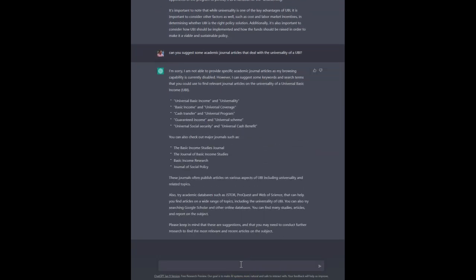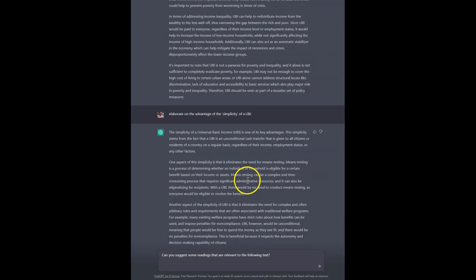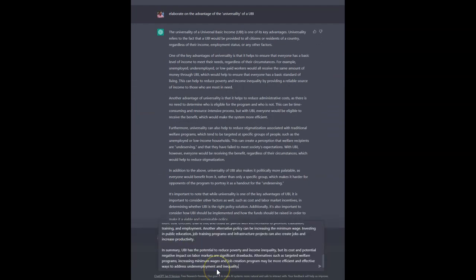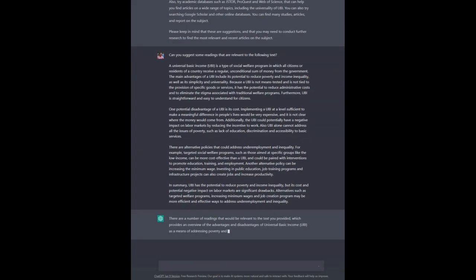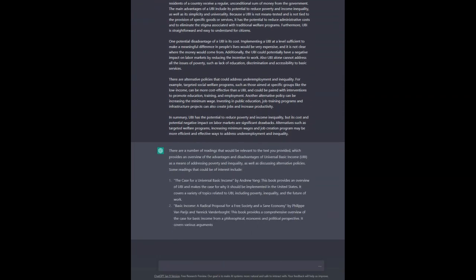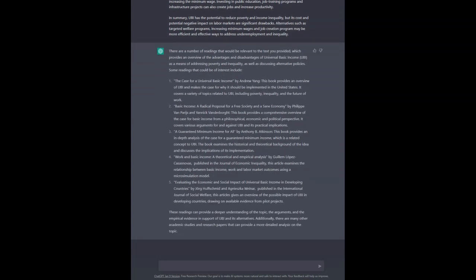Alright, so it doesn't give me any references. So can you suggest some readings that are relevant to the following text? Let me try that, and I'm going to go back to our original answer. I'm just going to take that and paste it in here and see if it can suggest something. Alright, so it was able to suggest some readings.